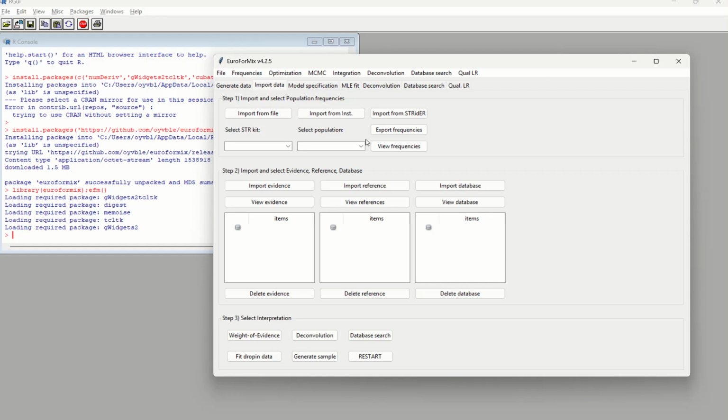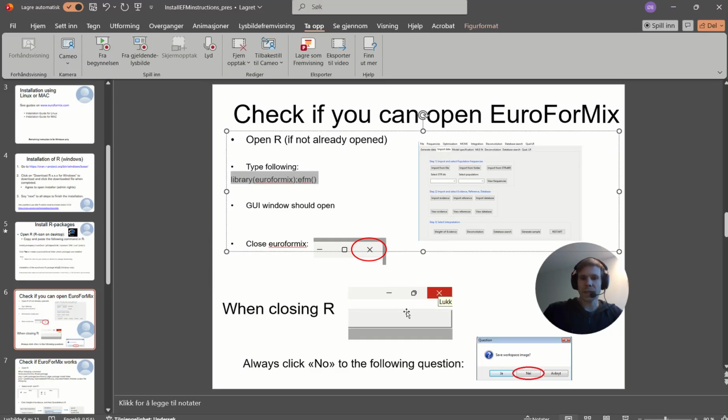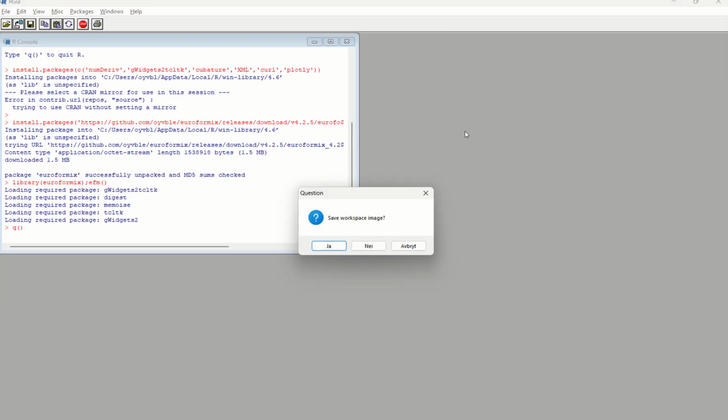To close EuroForMix, you click the cross button here, X, and similar for R, you click also the cross. When you have this question, save workspace image, you always say no.